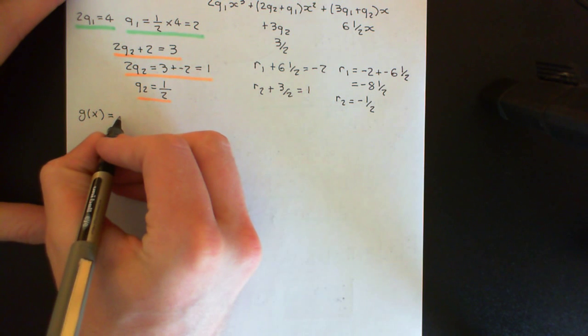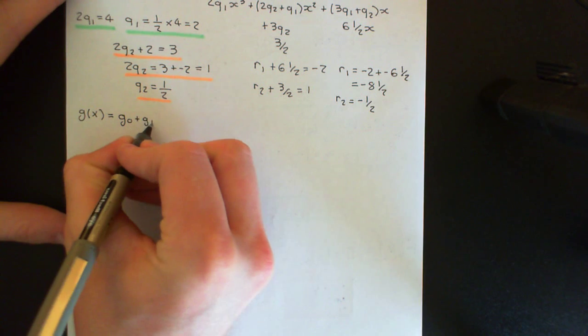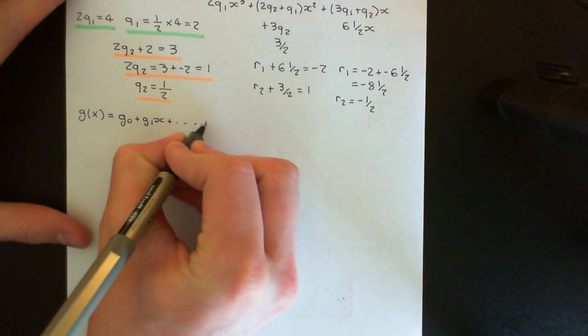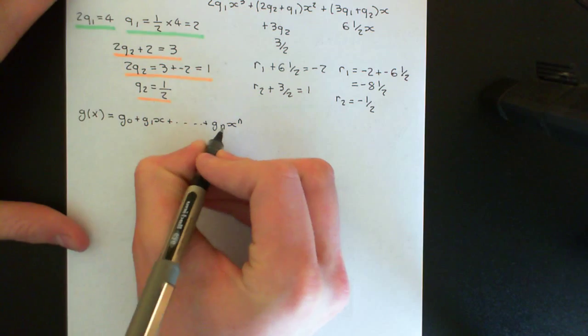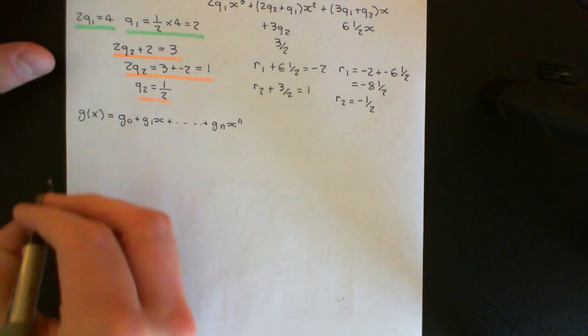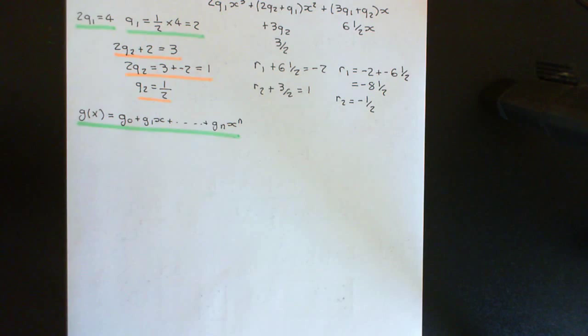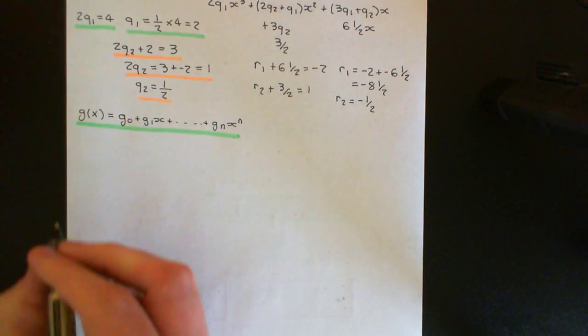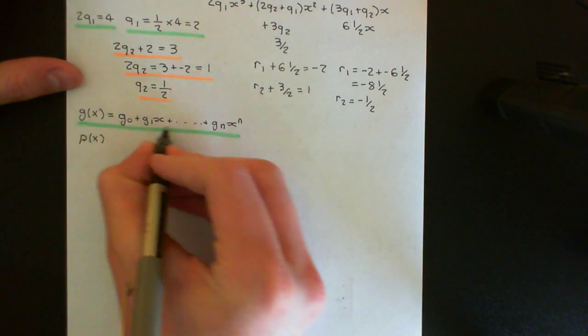And this is going to have degree higher than p of x. So let's say it's g0 plus g1x plus all the way up to gn x to the n, where n is the degree of g. So this is our polynomial g of x here, and I'll underline that in green. Then we're going to have our polynomial p of x again, and p of x of course is going to have degree less than this.